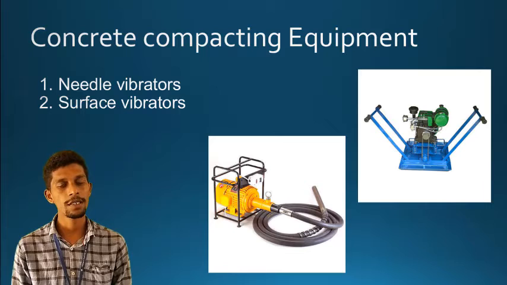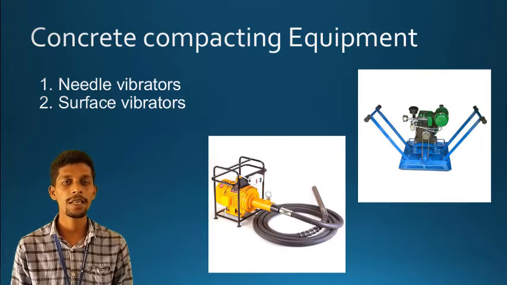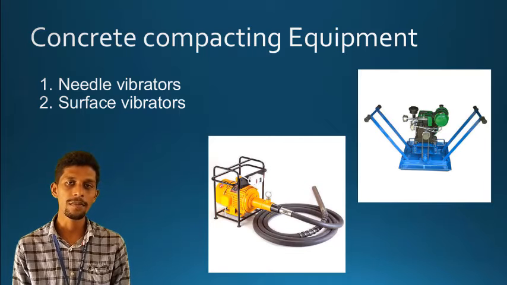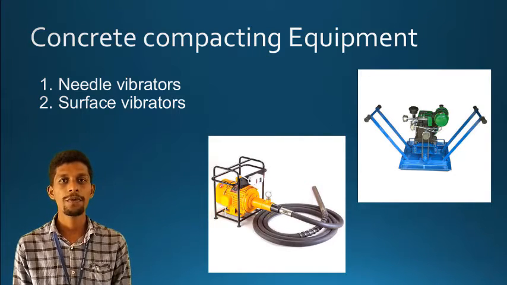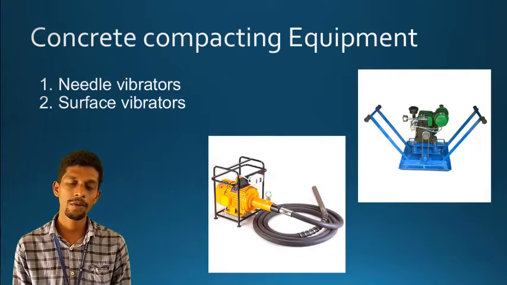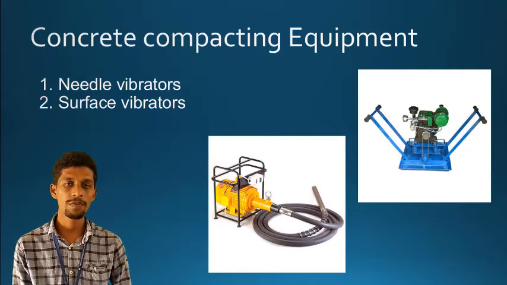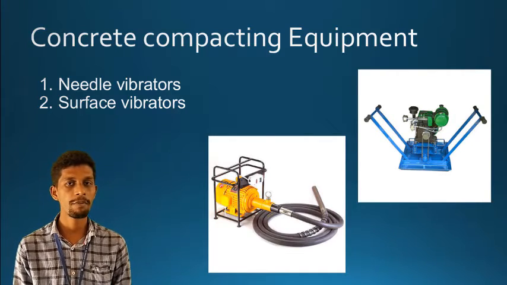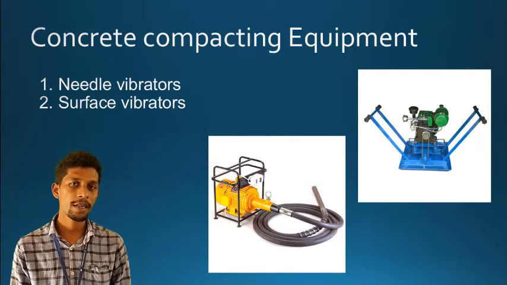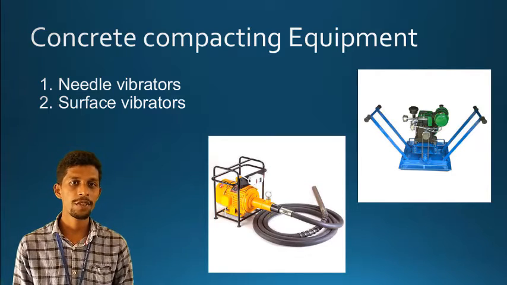Compacting is the process. It is very important in improving the strength of concrete. Right? So if you have done the right compaction, then only you will get good properties for the concrete structure. For most concrete structures, the compaction equipment contains mostly two types. One is vibrators, mostly called vibrators. So the vibrators are two types. One is surface vibrators and the second one is needle vibrators.